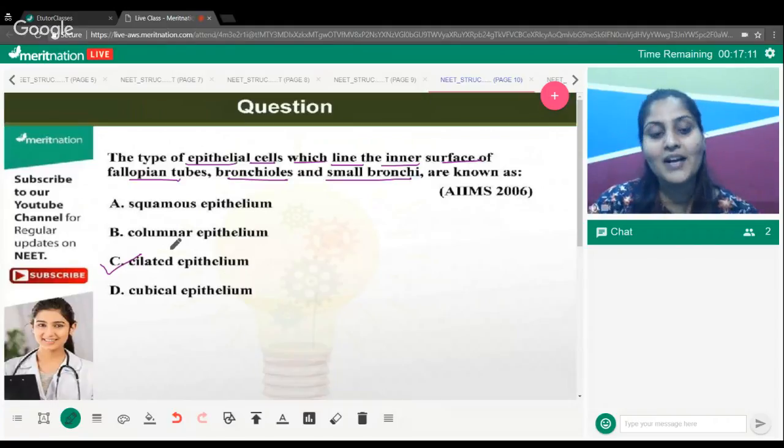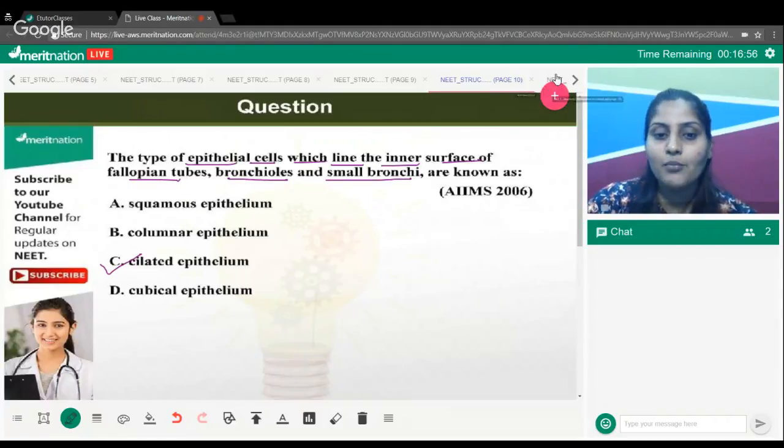So you understand how we arrive at this particular answer, because of the function we know, that happens in fallopian tube, that happens in bronchioles, that happens in small bronchi. Okay, guys, understandable this one is?